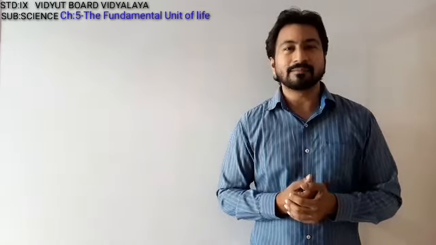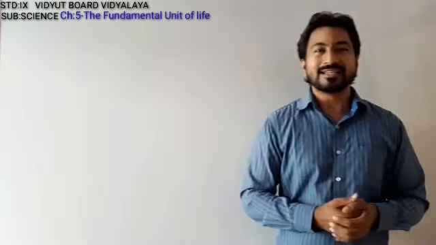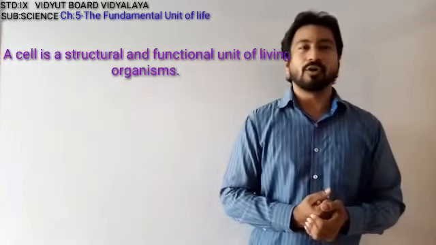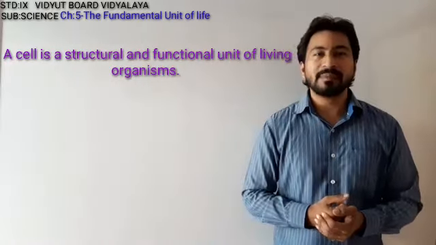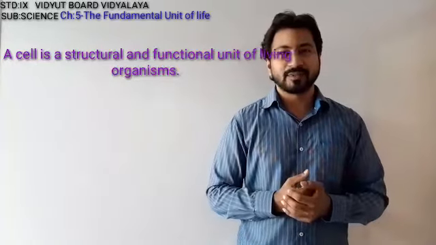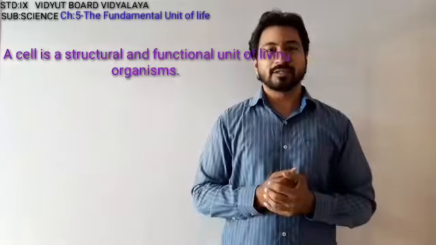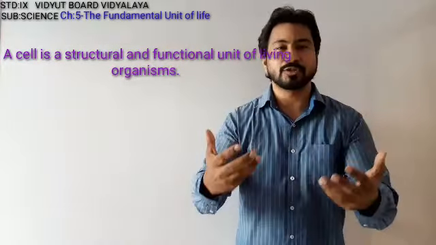And later on came the definition of the cell, that cell is a structural and functional unit of a living organism. Now here the two major words are structural and functional. Why is the cell said to be a structural unit? The answer is because it makes a lot of structures.